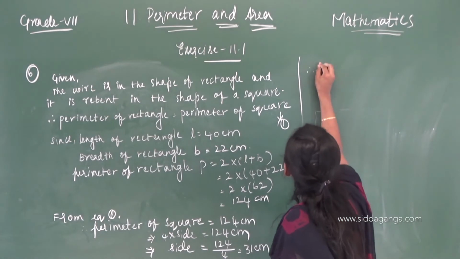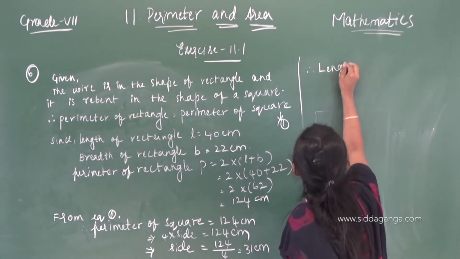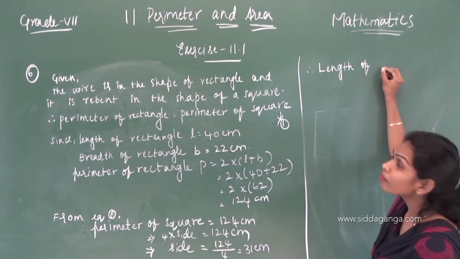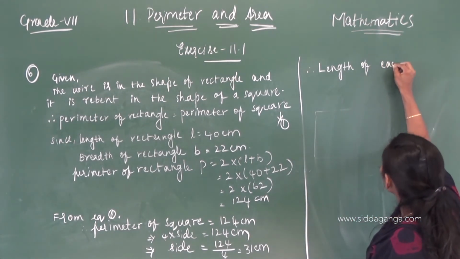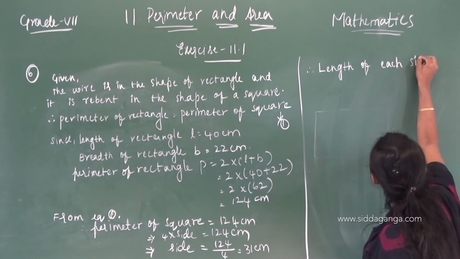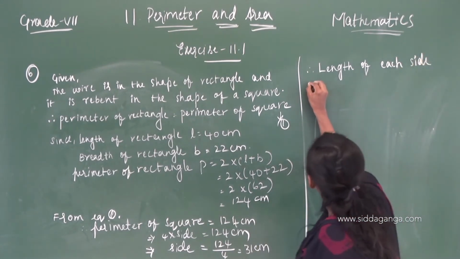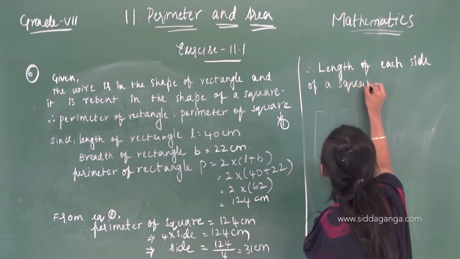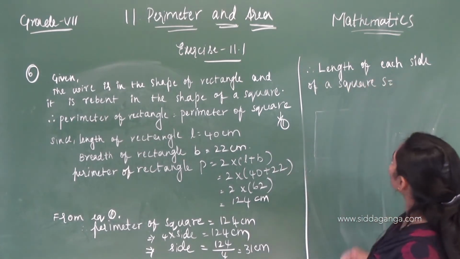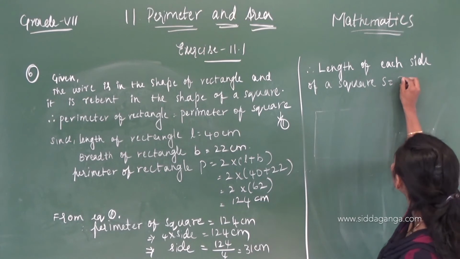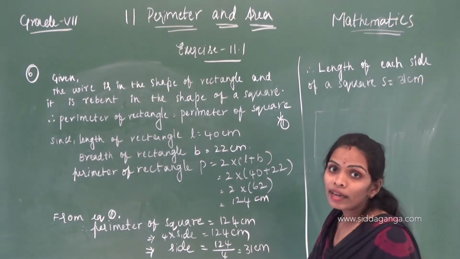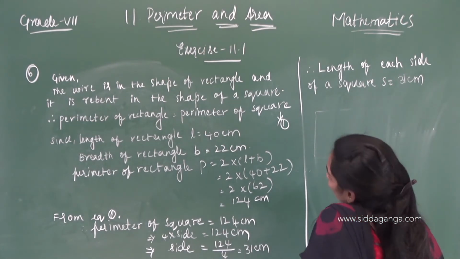Therefore, length of each side of a square, s equals 31 centimeters.